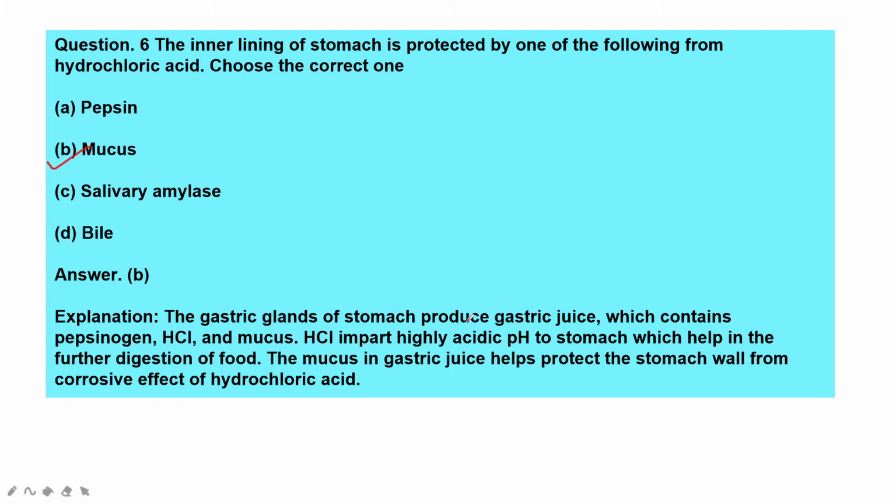The gastric glands of the stomach produce gastric juice which contains pepsinogen, HCl and mucus. HCl imparts highly acidic pH to the stomach which helps in the further digestion of the food. The mucus in gastric juice helps to protect the wall of the stomach from the corrosive effect of HCl.